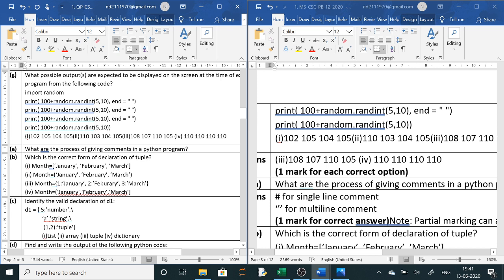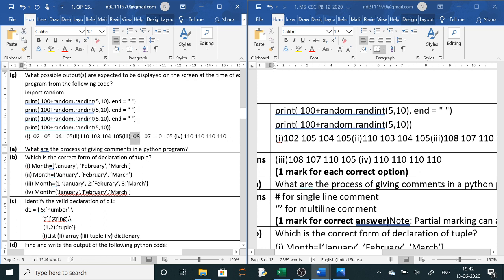So here minimum value will be 5. So the first one is wrong. The first one will get cancelled. Clear? Now the second one. The other three are correct till now, from 5 to 10. It can be 105 to 110. Now the second one is again 5 to 10, any value. So the second one will be again 105 to 110, so this is also wrong. Third and fourth are correct. Now the third one is the same thing, 5 to 10, so 105 to 110, correct. The fourth one is 100. So here 4 values it is printing.